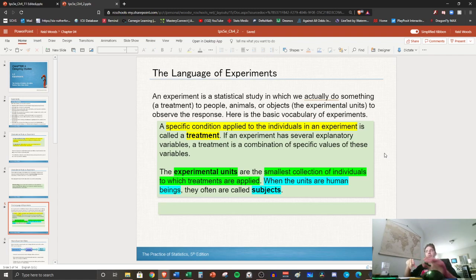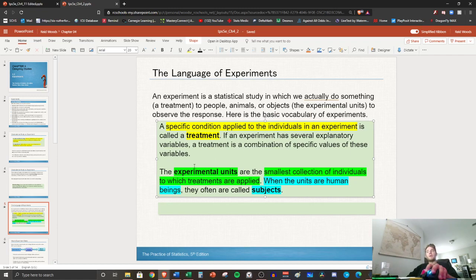So in an experiment, we have what's called a treatment. That's what helps you distinguish if it's an experiment or not. We are giving the units something, giving the people in the experiment something to do or something to take, or we're applying, and what we have here, a specific condition applied to the individuals in the experiment. So you can write that down.